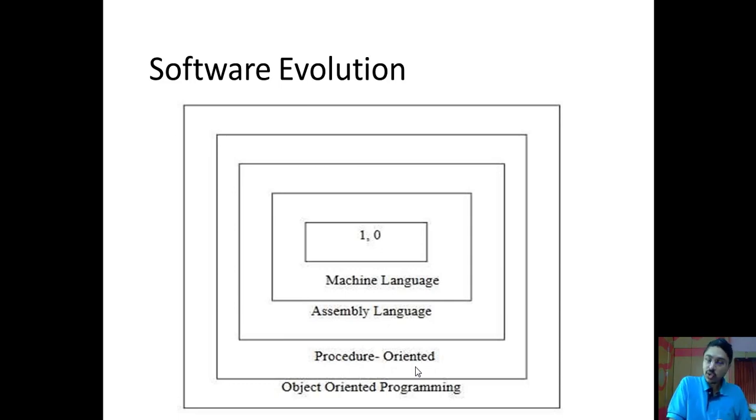In earlier C languages, we were talking in terms of functions. So we'll write down a main function, and we will write down some other functions for performing certain tasks. But here, we will not think in terms of functions. Instead, we will think in terms of objects. So whenever you have any problem statement in front of you, instead of thinking in terms of functions, how you will divide it, you will start thinking in terms of objects, how you can divide that problem into different objects. And that's why it is getting closer to your real world life, and that's why programming has been made easier using object-oriented programming. Hope it is clear to you now.